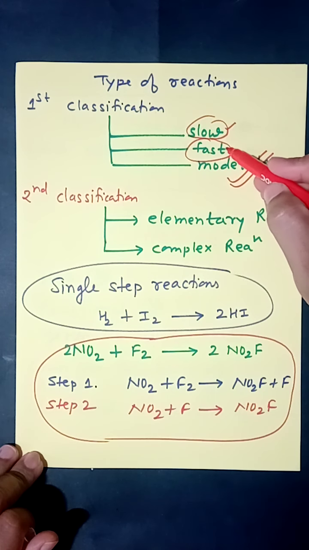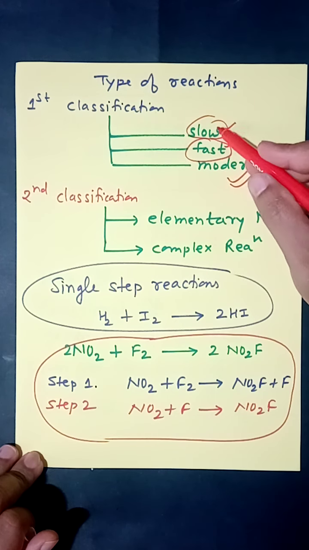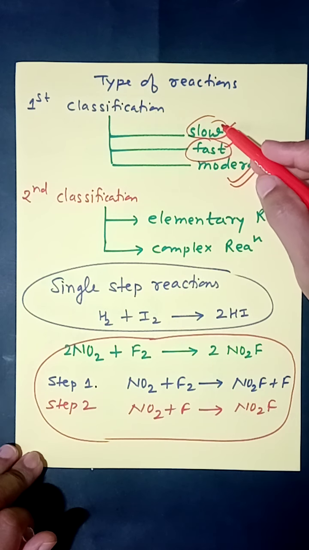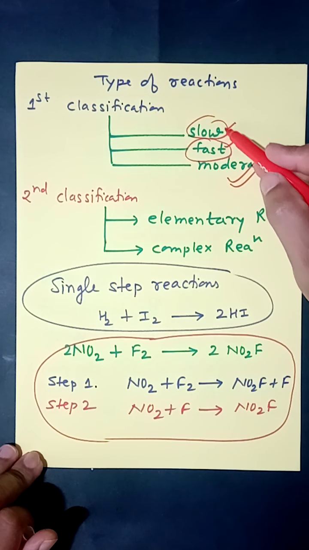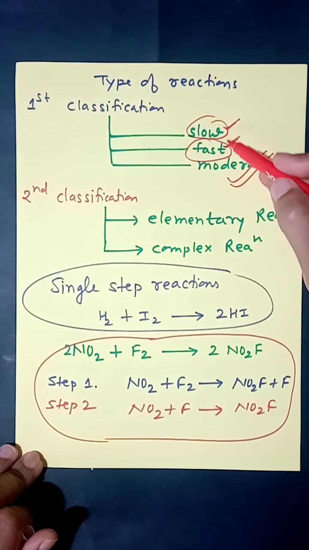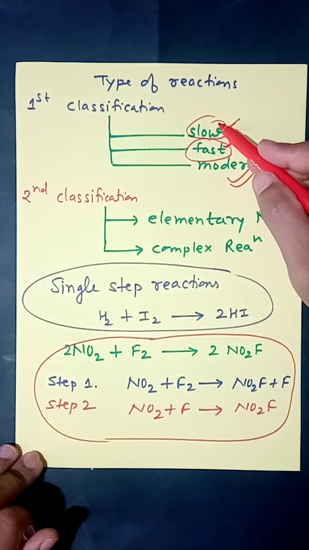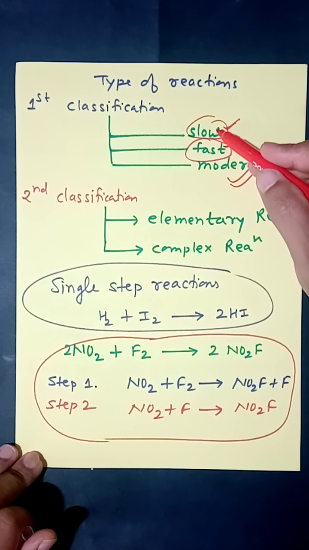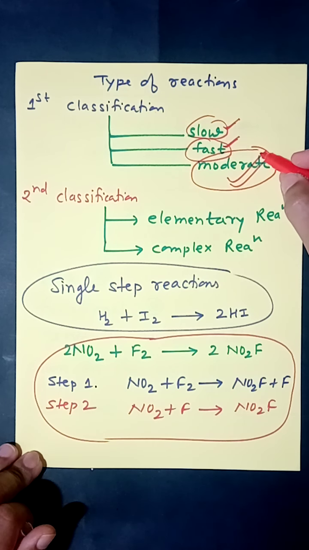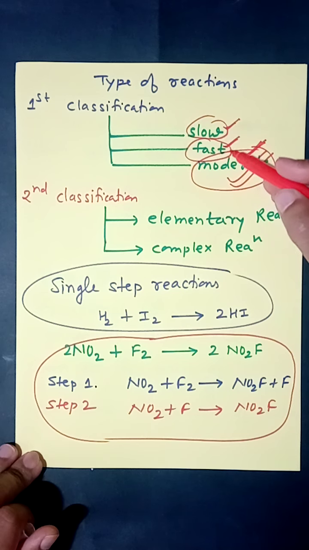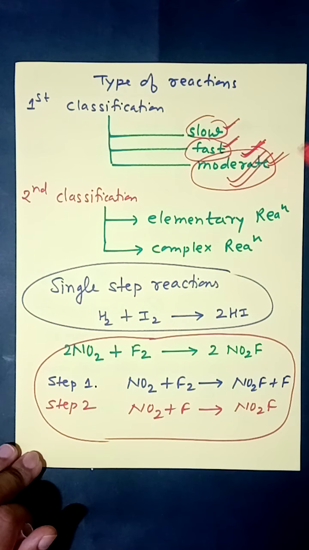Out of these three, the moderate reactions are most important for us, because when we change conditions practically, it will not affect the rate of reaction much in slow and fast reactions. Suppose you increase or decrease concentration of reactant, or you change the temperature, or you add catalyst, these types of reactions are affected negligibly. But in moderate reactions we can observe the change quickly with concentration, temperature, catalyst, and they are more important for us in practical observations.